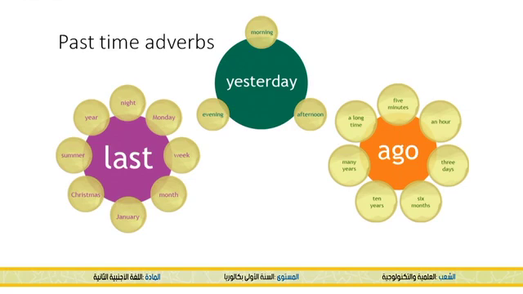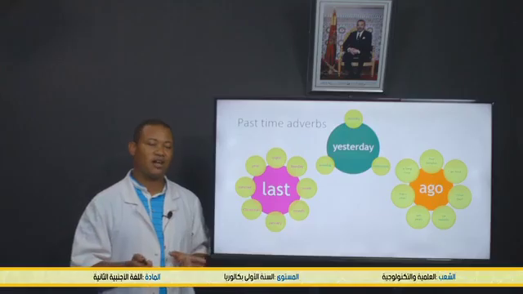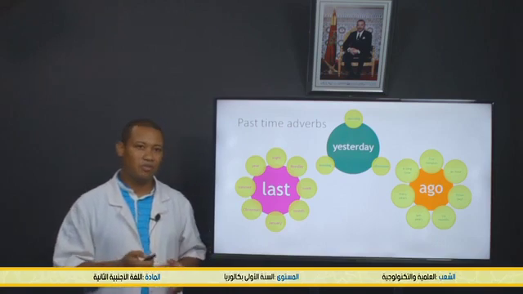Ago, we can also use ago. We can say an hour ago, 3 days ago, 6 months ago, 10 years ago, many years ago, and long time ago. So these are the 3 main expressions that are used to refer back to the past.